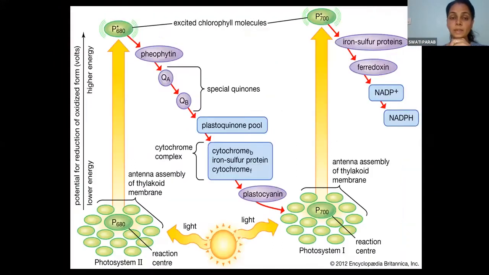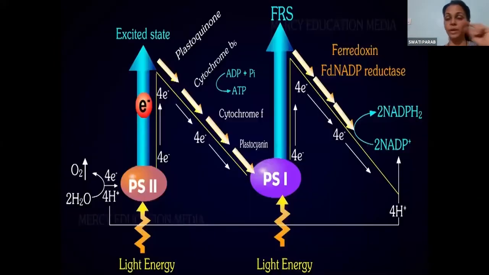Okay, when you see the diagrammatic representation, you'll come to know what exactly happens here. Now see here. Number one photosystem which is involved is PS2. Light energy trapped by the accessory pigments comes up to PS2, that is, PS2 क्या है? P700 या P680? 680. Yes. So it will come to P680. It will get excited and it will release 4 energy-rich electrons. Now these 4 energy-rich electrons will pass on through these electron carriers.